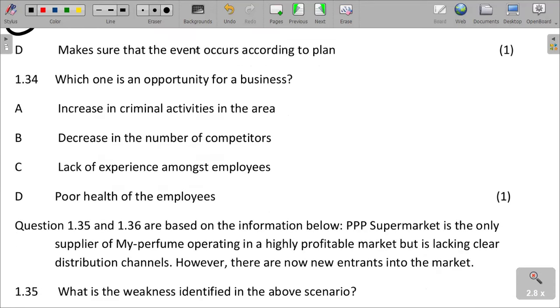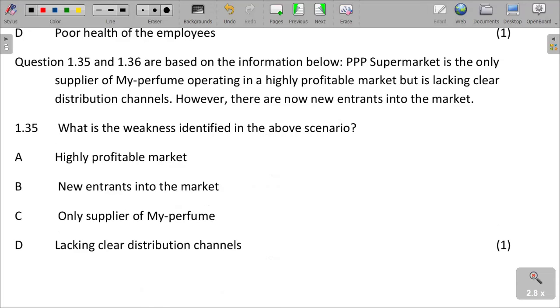Which one is an opportunity for a business? It has to do with a decrease in the number of competitors. When competitors decrease, it becomes an opportunity for the business. It means the business can flourish. Lack of experience is a weakness. Poor health of employees and increase in criminal activities are problems for the business. So a decrease in the number of competitors is an opportunity.